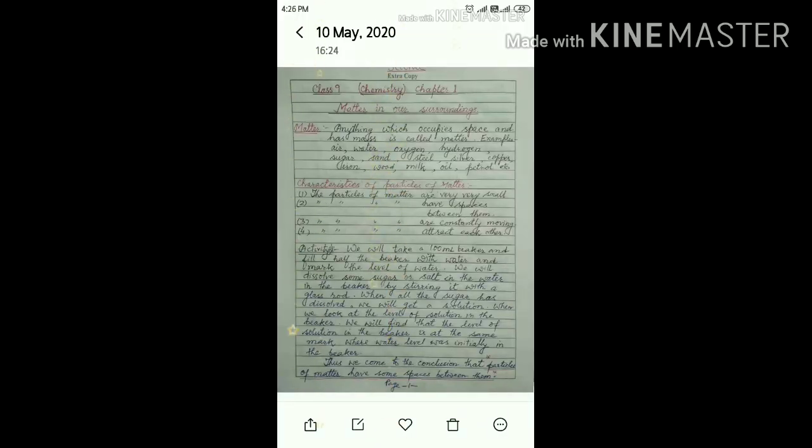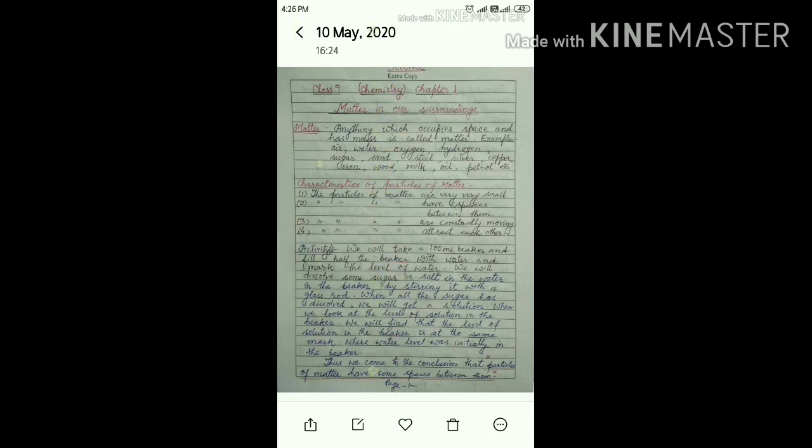Today we will start chapter 1 of chemistry, matter in our surroundings. First we will see what is matter. Matter is anything which occupies space and has mass. Example: air, water, oxygen, hydrogen, sugar, sand, steel, silver, copper, iron, wood, milk, oil, petrol, etc.